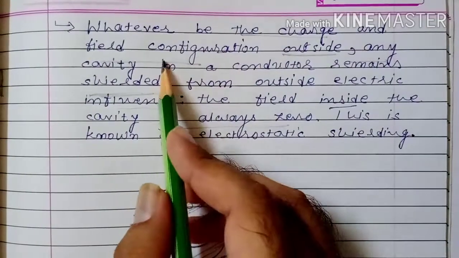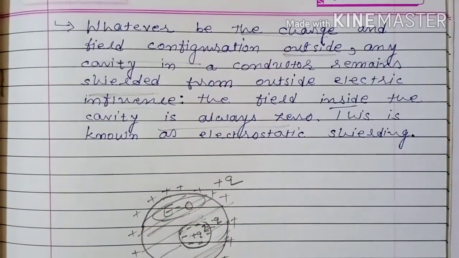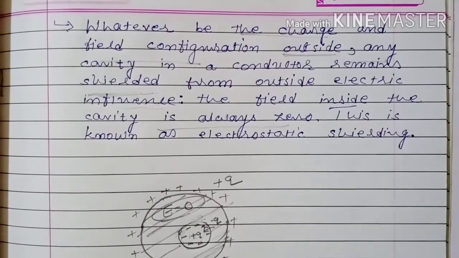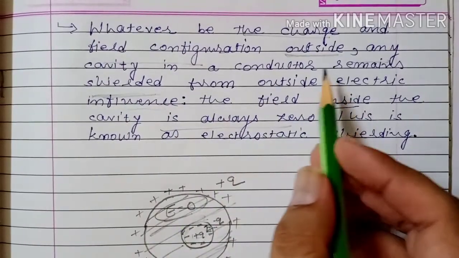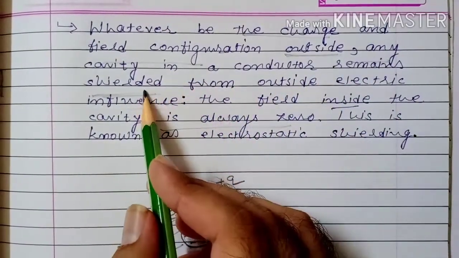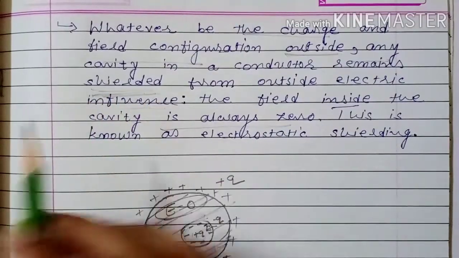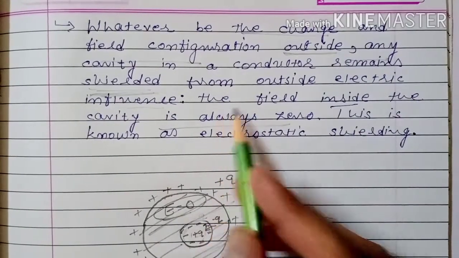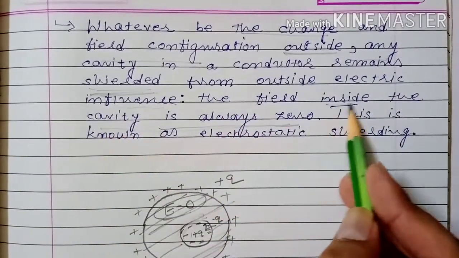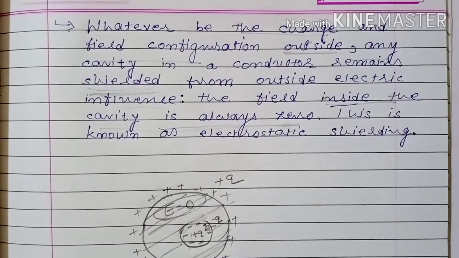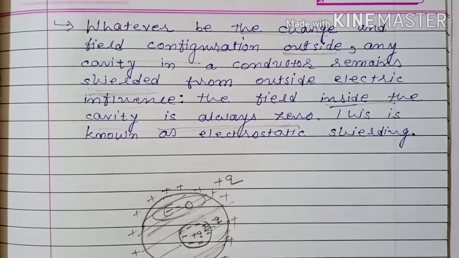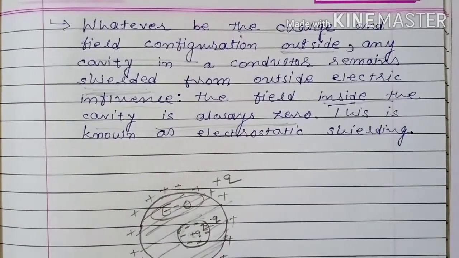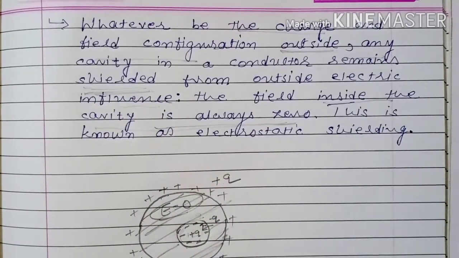Whatever be the charge and field configuration outside, it means if any conductor is charged and if we have applied an external electric field, then also any cavity in a conductor remains shielded. Shielded means there is some protecting layer which protects it from outside electric influence. The electric field inside the cavity is always 0. If excess amount of charge is given to the conductor, then that charge lies only on the surface of the conductor. Electric field inside the conductor is 0. Therefore, electric field inside the cavity is also 0. This is known as electrostatic shielding.